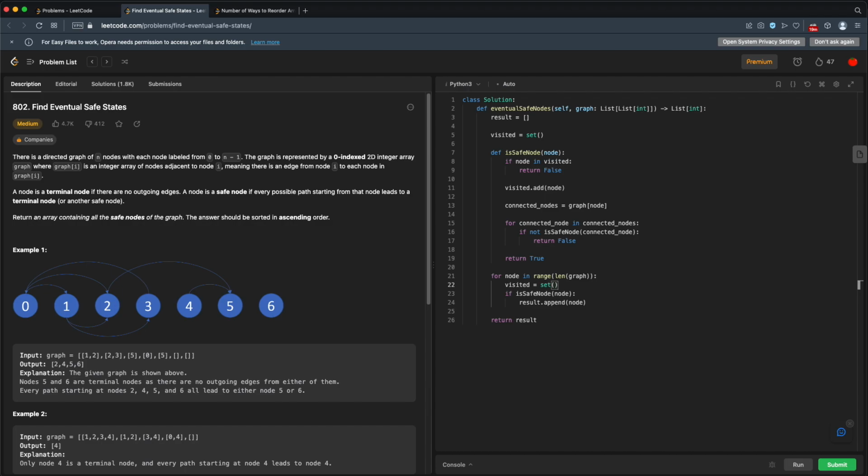Oh man, that's really ugly. Or we'd have to pass in our set. Maybe we'd have to pass in visited here, something like that. Yeah, that's really ugly. Not really a fan of that. Well, we could try it. Let's just try this. So we have visited, we'll start it as none. We'll create our visited in here. Then we'll come through, do this add. All right, let's just separate these a little bit. All right, so will this work? I'm not really sure. Let's give it a try.